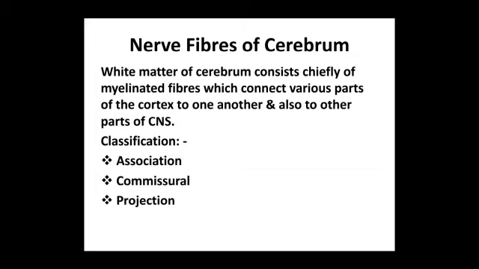The white matter of cerebrum consists chiefly of myelinated fibers which connect various parts of the cortex to one another and also to other parts of the central nervous system. So the main classification is association fibers, commissural fibers and projection fibers.